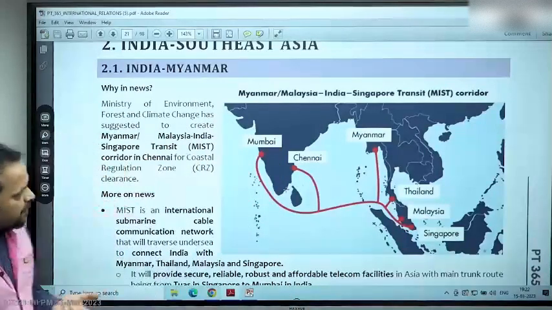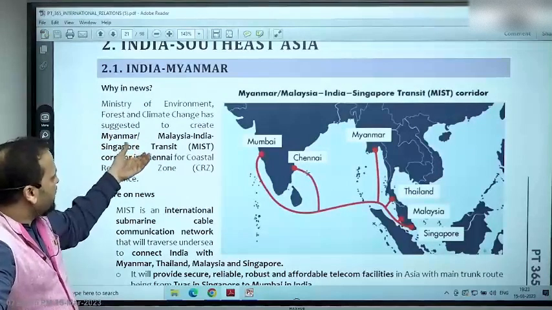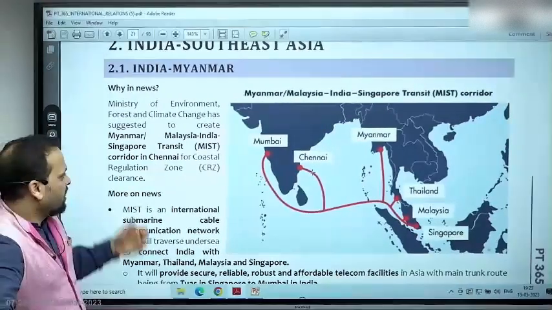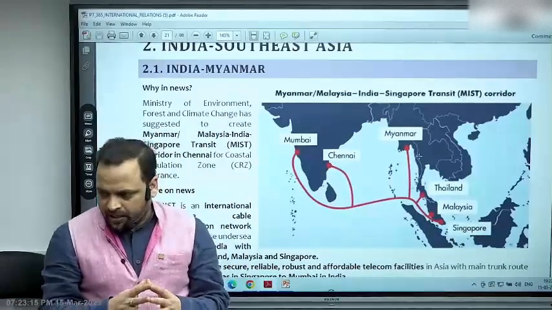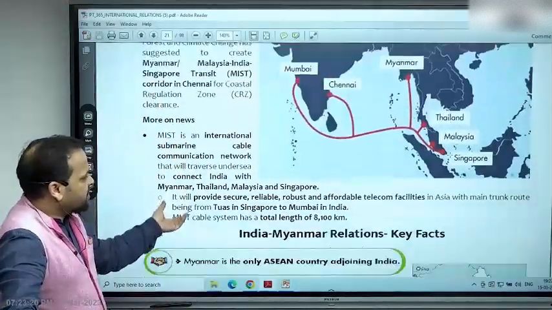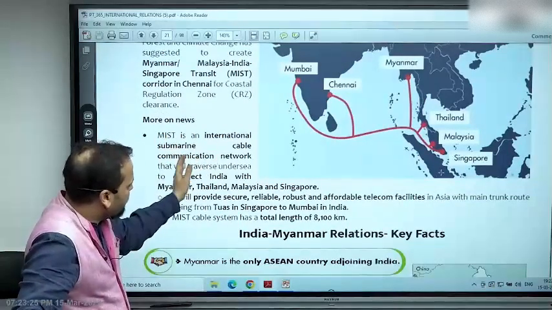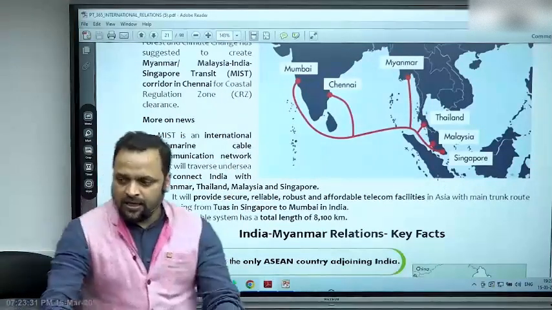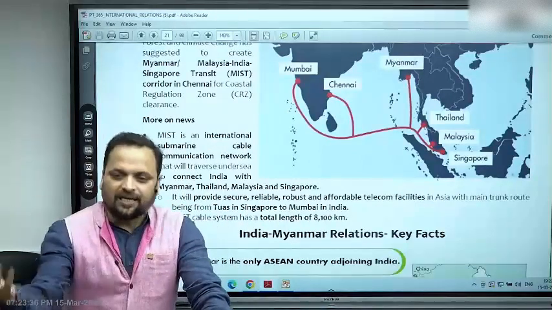तो ये geography पे based है। कनेक्टिविटी के बारे में बात करें, मिनिस्ट्री ऑफ एनवायरमेंट, फॉरेस्ट एंड क्लाइमेट चेंज हैज सजेस्टेड टू क्रिएट म्यांमार, मलेशिया, इंडिया, सिंगापुर ट्रांजिट कॉरिडोर इन चेन्नई फॉर कोस्टल रेगुलेशन जोन क्लियरेंस, ऑलराइट? सो इट्स बेसिकली प्रपोजिंग a new form of cooperation between India and these countries. So what is MIST? अब पढ़ने के लिए इसलिए बोलता हूँ, अगला एक्सप्लेनेशन है, MIST is an international submarine cable communication network to connect India with Myanmar, Thailand, Malaysia and Singapore. It's a prominent example of connectivity. What kind of connectivity? Now it would promote digital connectivity, right?